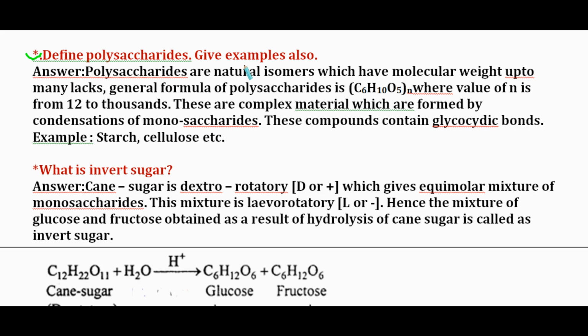Define polysaccharides. Give example also. Polysaccharides are natural polymers which have molecular weight up to many lakhs. Generally, formula of polysaccharides is (C6H10O5)n, where value of n is from 12 to thousands. These are complex materials which are formed by condensation of monosaccharides. These compounds contain glycosidic bonds, example starch or cellulose.